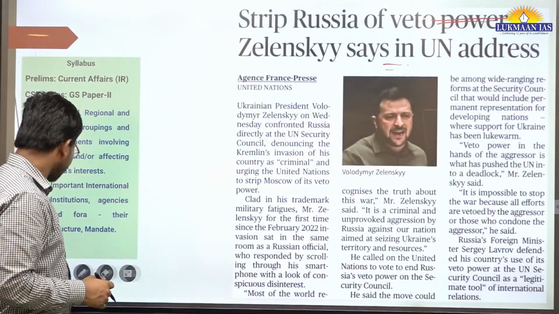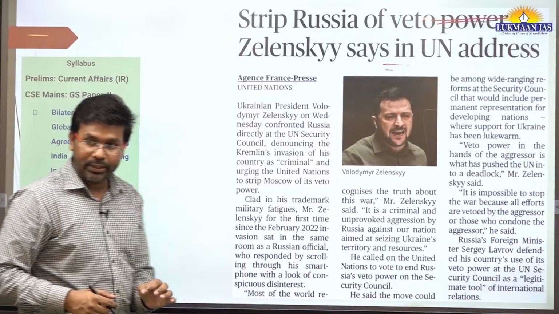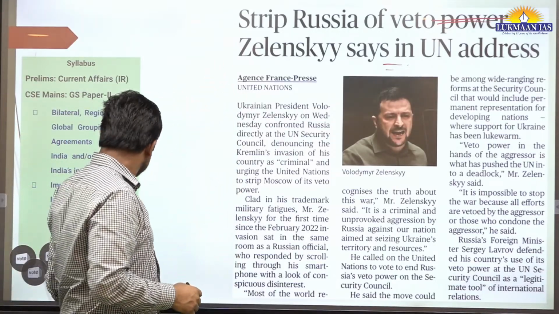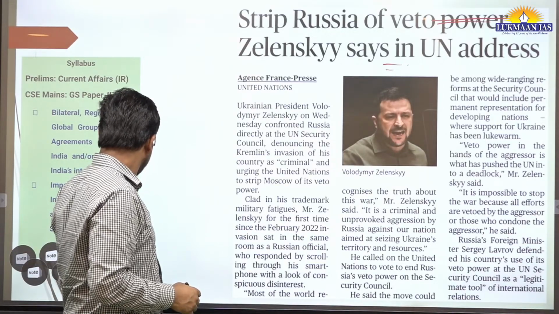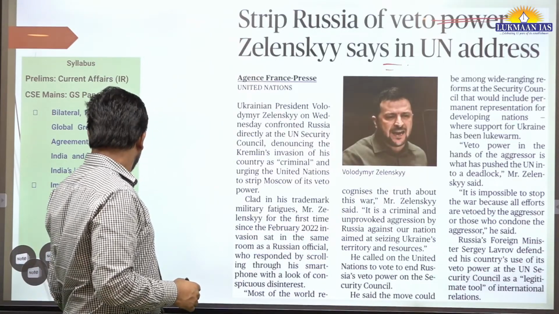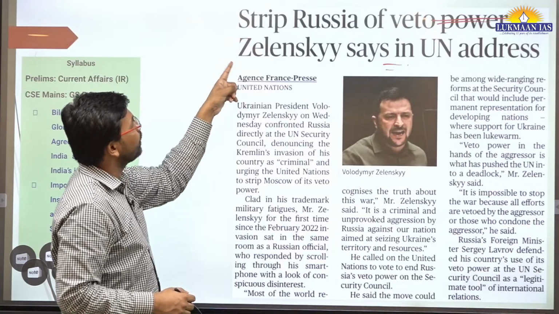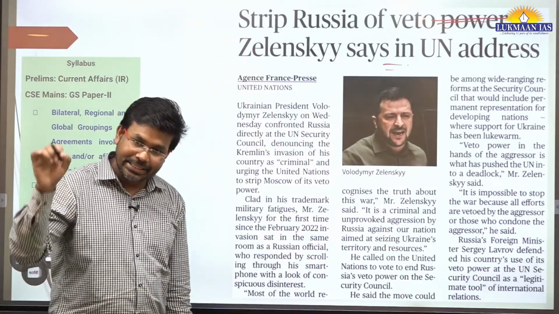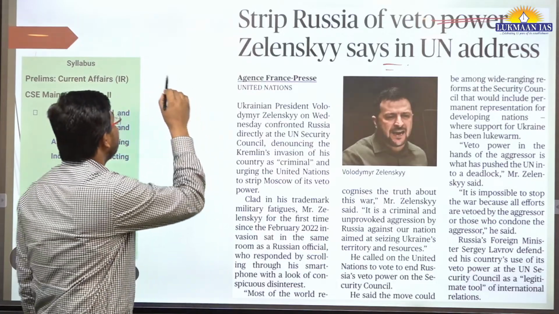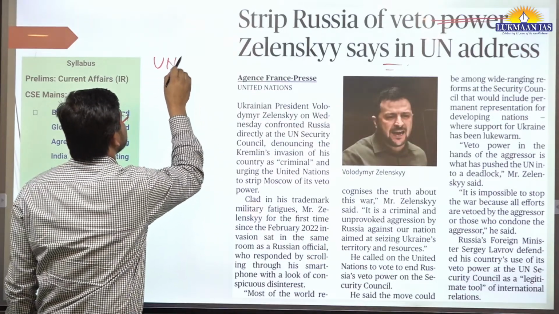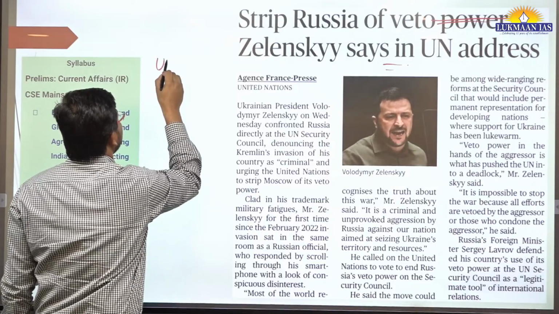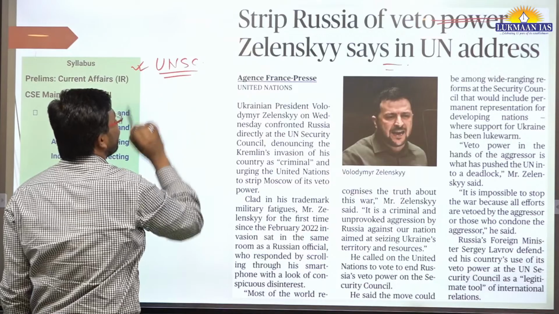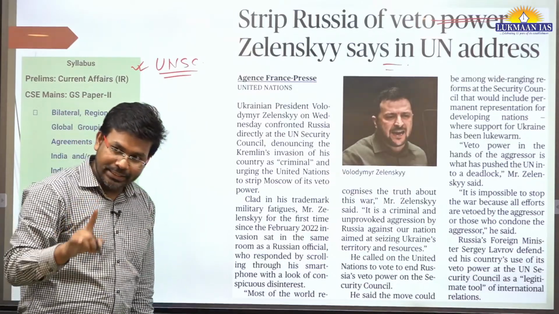Now this topic is very important from the international relations point of view. Why is it important? Because in this article they have discussed Ukraine. The Ukrainian president has recently visited the United Nations, basically the United Nations Security Council.